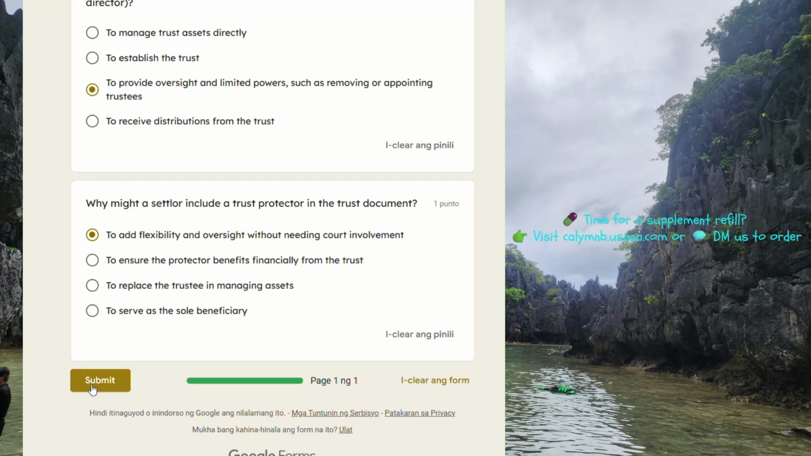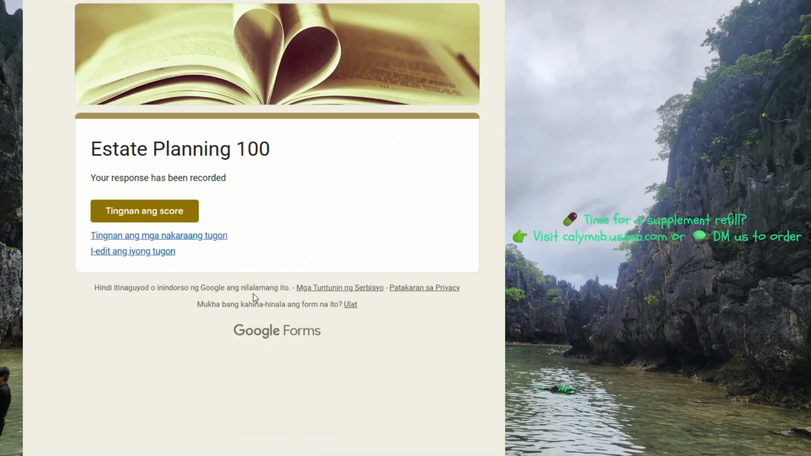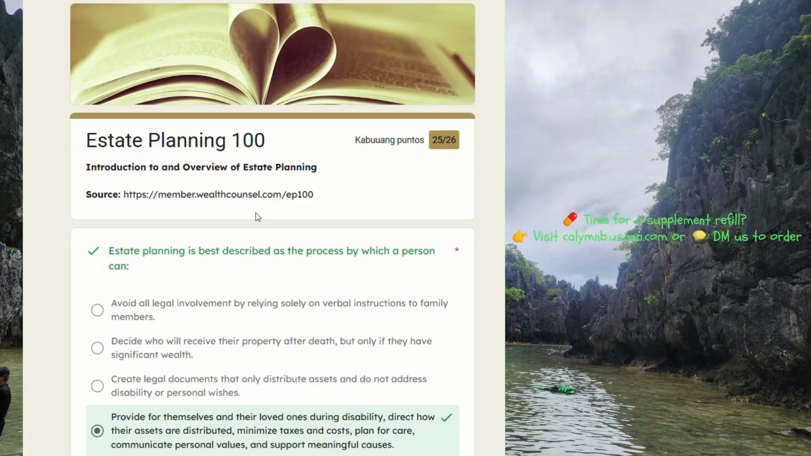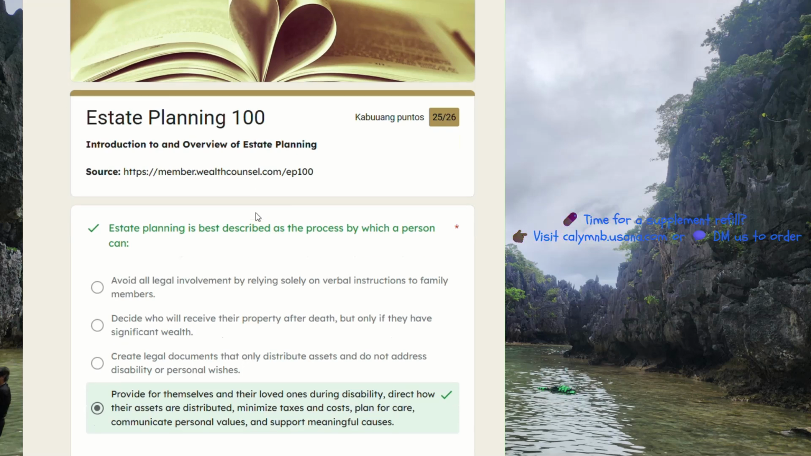Let's see what score I'll get. See the score. 25 over 26. This should show which one I got incorrectly.